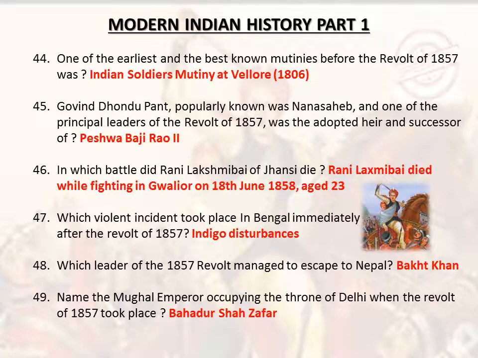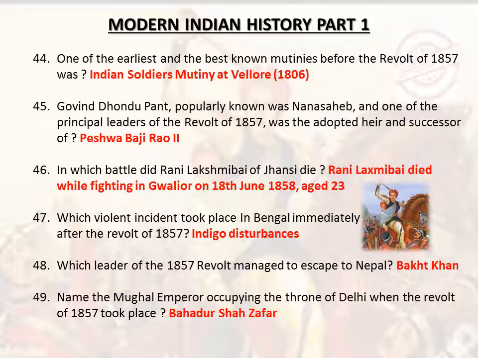mutiny at Vellore, 1806. Govind Dhondu Pant, popularly known as Nana Sahib, one of the principal leaders of the revolt of 1857, was the adopted heir and successor of Peshwa Baji Rao II. In which battle did Rani Lakshmibai of Jhansi die? Rani Lakshmibai died while fighting in Gwalior on 18 June 1858, aged 23.